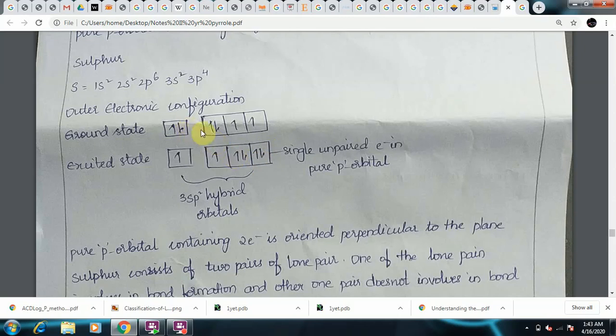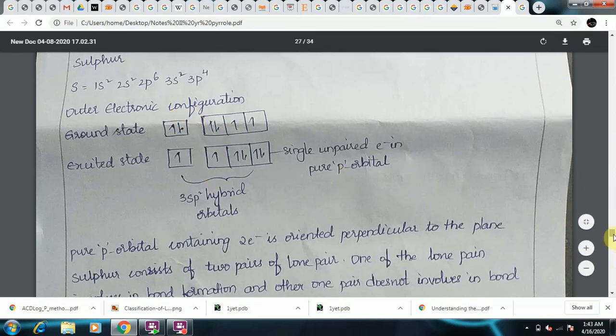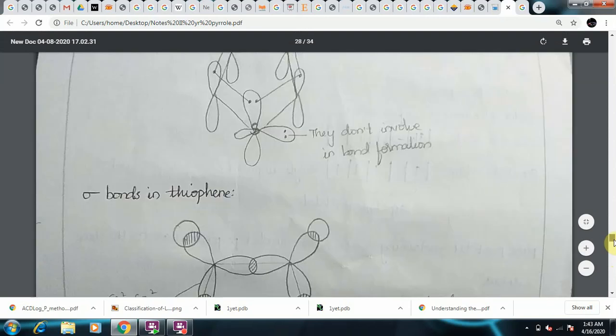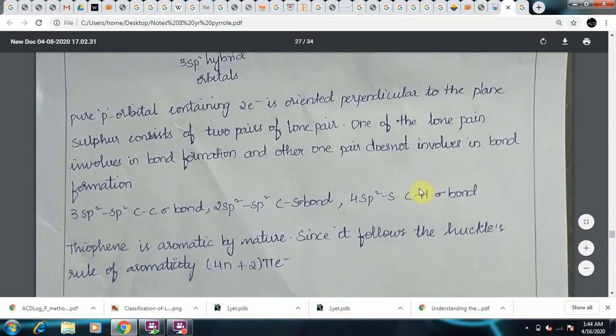If you have any doubts regarding the outer electronic configurations and the excited state, you can refer back to furan. More or less the electronic configurations and the excitation states will be very similar. So as we said, the pure p orbital contains two electrons, or a lone pair of electrons, and is oriented perpendicular to the plane of the sulfur atom.